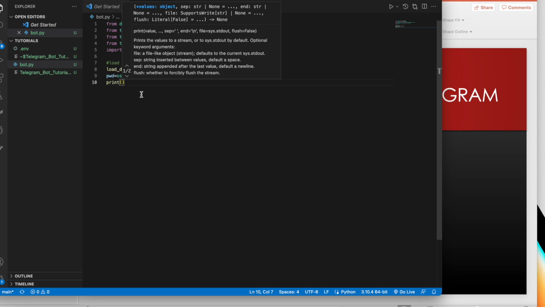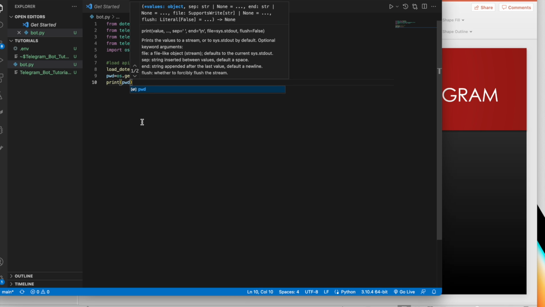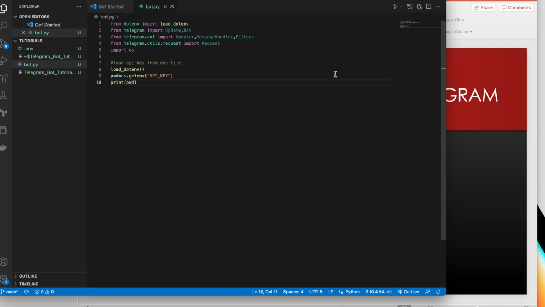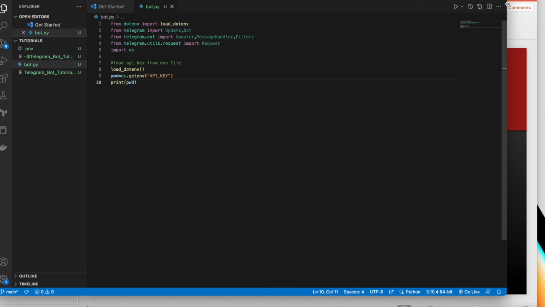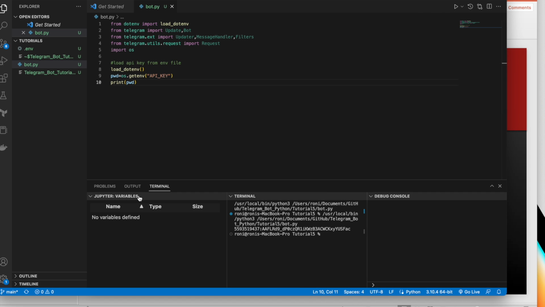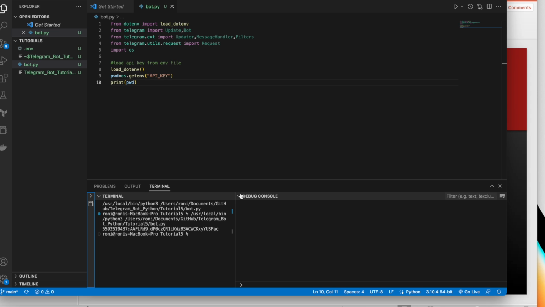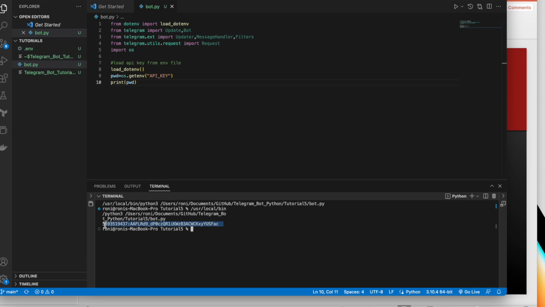So I can just write print, let's see, okay? Let's run this thing. See, I got an API key here, okay? So this is my API key which I got from BotFather.